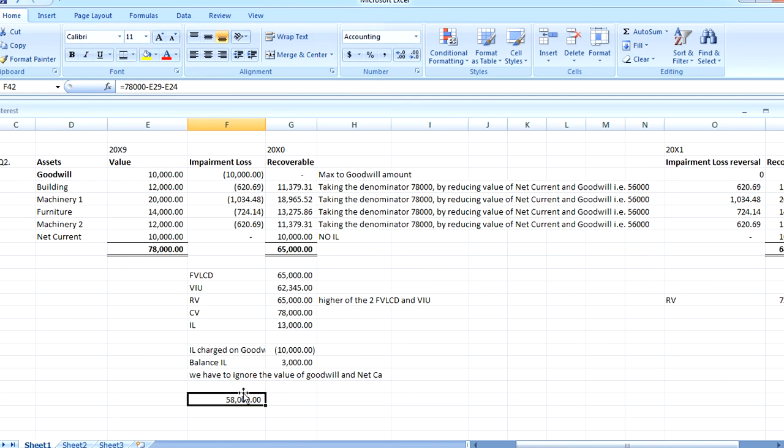So it leaves 78,000, and we reduce it by the cell E29, which is your net current asset, and E24, which is your goodwill.